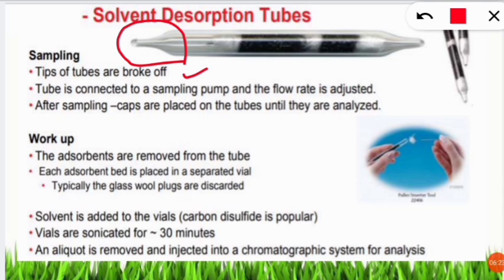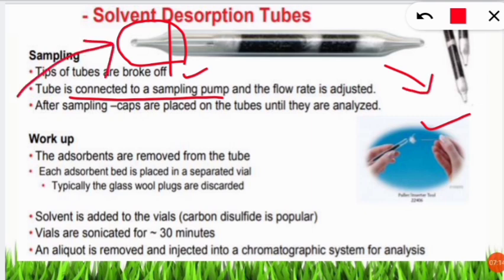Next, the tube is connected to a sampling pump. After this is broken, it is connected to the sampling pump. What will this sampling pump do? It will suck the air from the atmosphere, and through this desorption tube the air will go into the sampling channel. So first we have to break the glass, and then take out the cotton plug given inside, as you can see in the picture, and then attach this tube to the pump, so that the air coming from the atmosphere will go and adsorb in this charcoal bed, and then we can take out the charcoal bed.